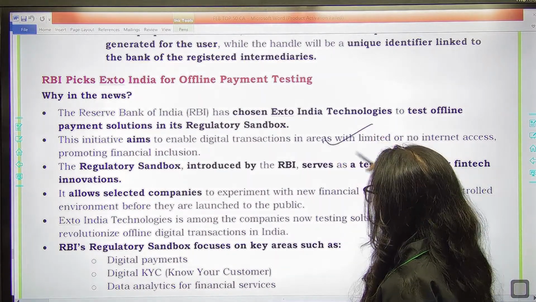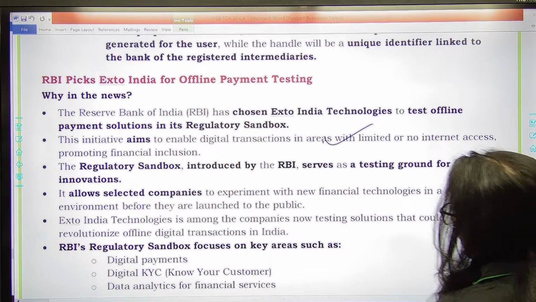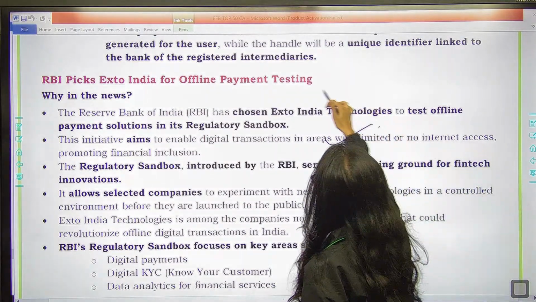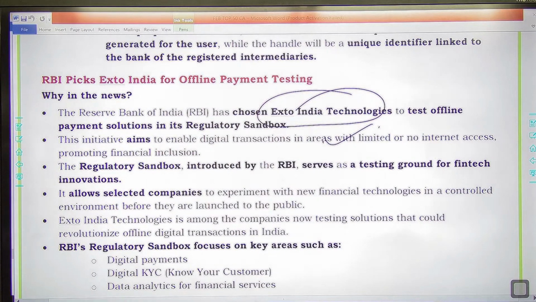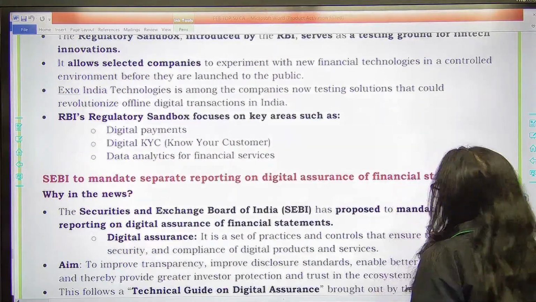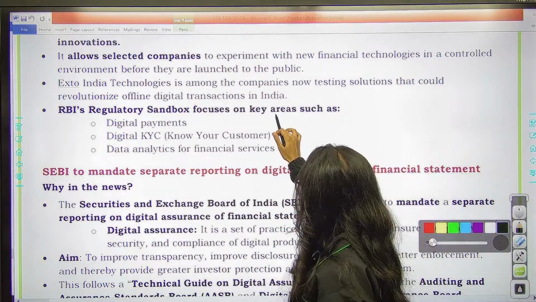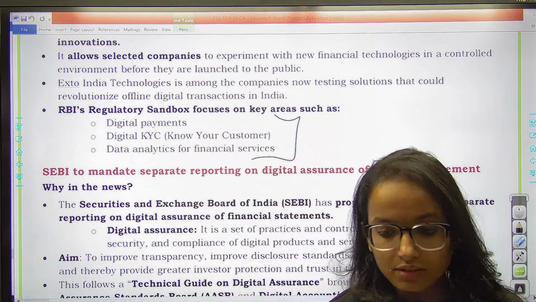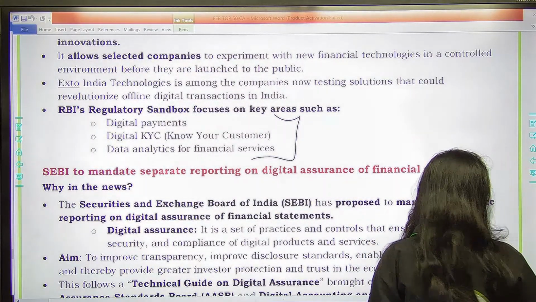sandbox. तो जो regulatory sandbox है introduced by RBI, which serves as a testing ground for fintech innovations, where you can test your innovative products, fintech innovative products. So X2 India Technologies, remember this name, is chosen by RBI to test offline payment solutions for these regulatory sandboxes. And remember, the regulatory sandbox focuses on three core areas: digital payments, digital KYC, and data analytics for financial services.